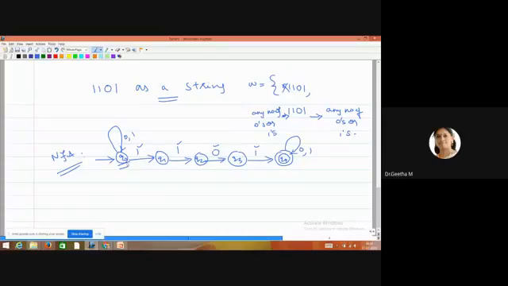So before starting your substring, see the cases here: this zeros and ones before starting, and after completing your substring, you have your self loop of zeros or ones.